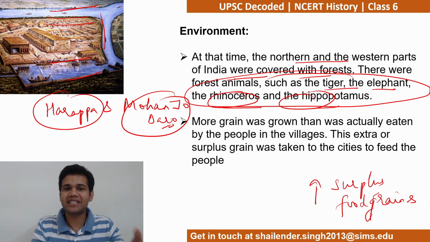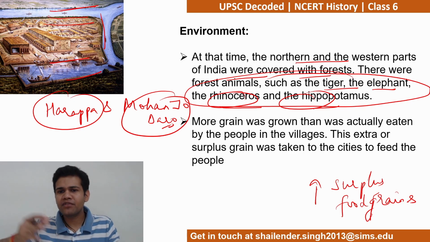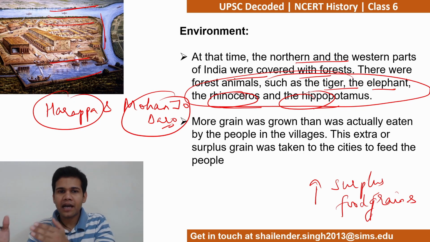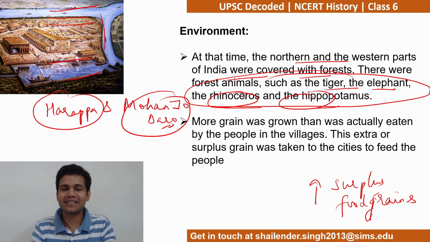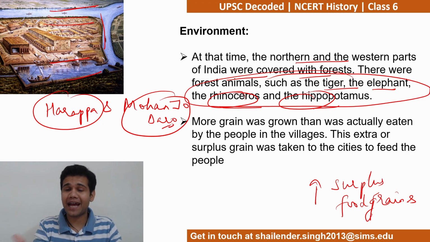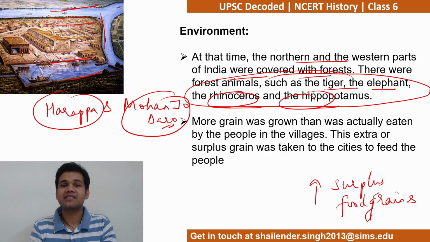अगर बहुत सब्सिस्टेंस बेसिक टाइप का एग्रीकल्चर है, इजंट इट? So they would be themselves agriculturalists. But when there is surplus food grain, then some of the people, they can afford to be non-agriculturalists, they can take to trade and commerce, and that leads to rise of higher forms of civilization, that is rise of cities and towns. And I hope you understand now the difference that environment or geography creates in giving the rise of urbanization, in giving the rise of civilization.